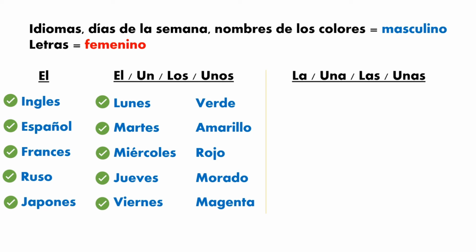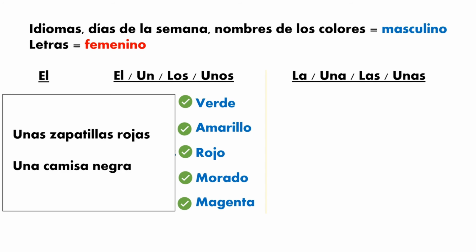It will be the same as the languages: instead of saying el color verde, we say el verde, or un color verde will be un verde. Los colores verdes will be los verdes, or unos verdes. Okay, perfect. El amarillo, el rojo, el morado, el magenta.